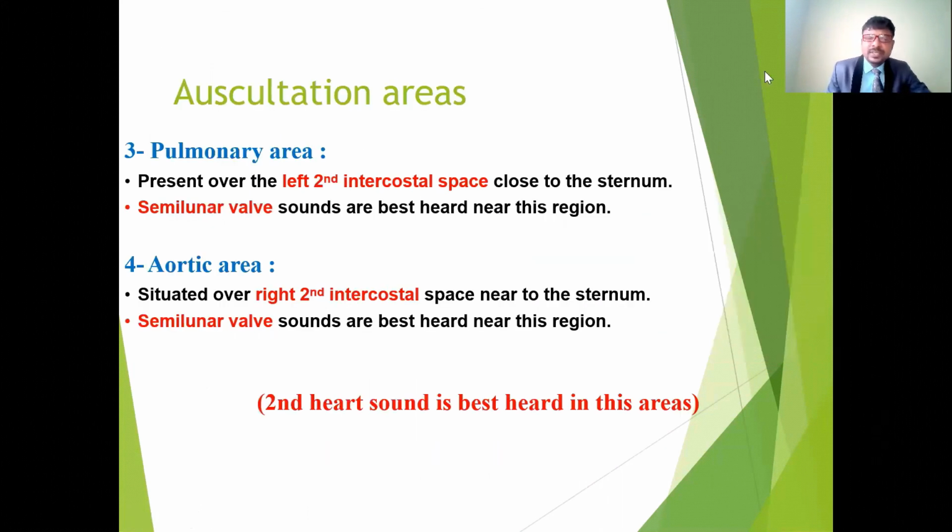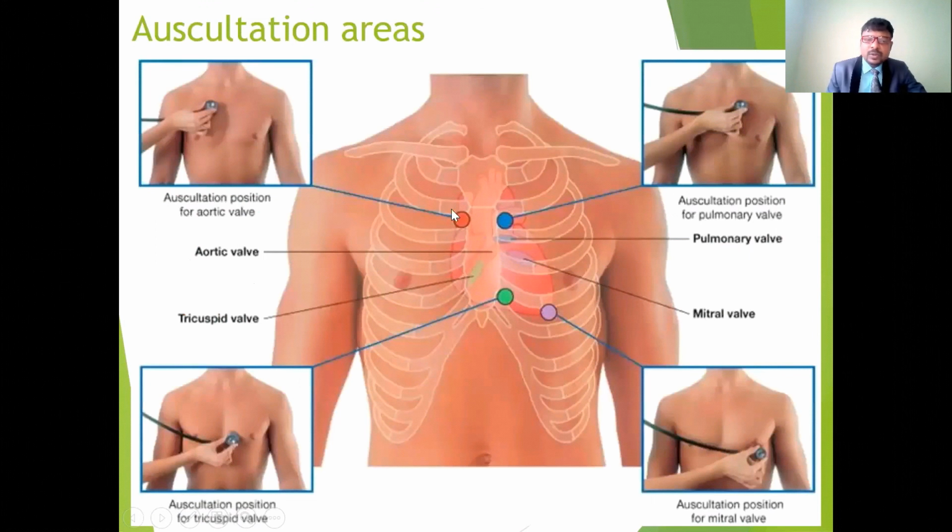Coming to the other auscultation areas, the pulmonary area and the aortic area. These are the semilunar valves, present over the second intercostal space close to the sternum, so you can easily understand. Just now we discussed the tricuspid valve near the sternum and the mitral valve at the fifth intercostal space. Now coming to the aortic valve and the pulmonary valve.